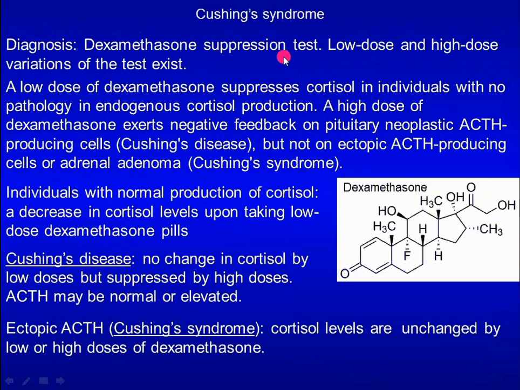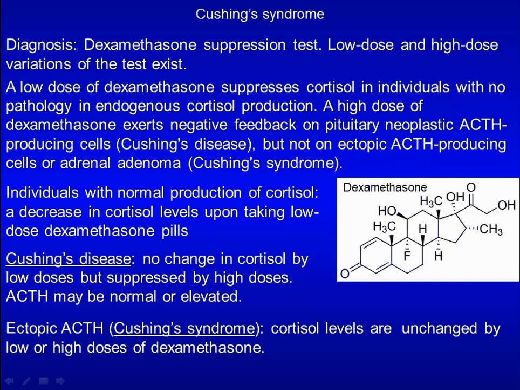Dexamethasone suppression test is used to diagnose Cushing syndrome. This is dexamethasone. It is a cortisol analog. A low dose of dexamethasone suppresses cortisol in individuals with normal production of cortisol. A high dose of dexamethasone exerts negative feedback on pituitary neoplastic ACTH-producing cells, as seen in Cushing disease, but not on ectopic ACTH-producing cells or adrenal adenoma, as seen in Cushing syndrome.